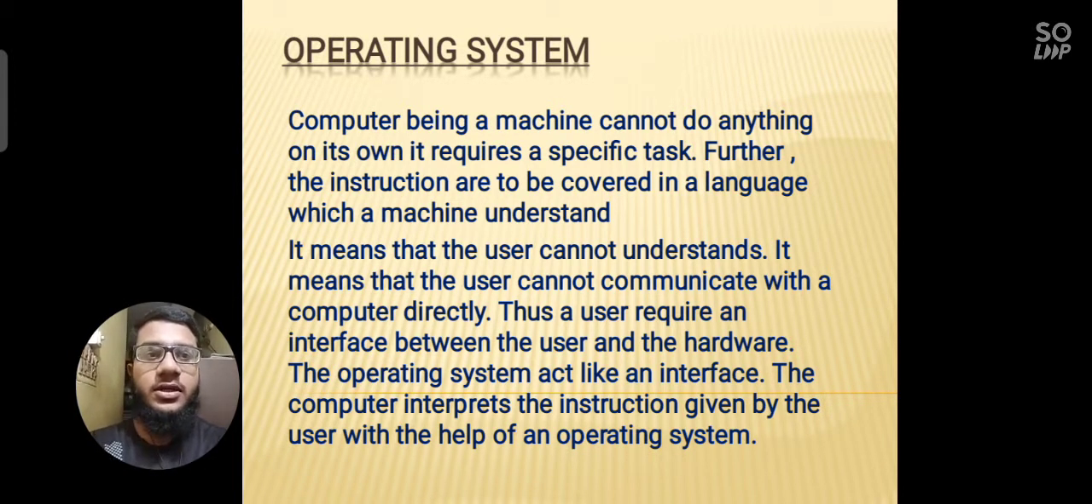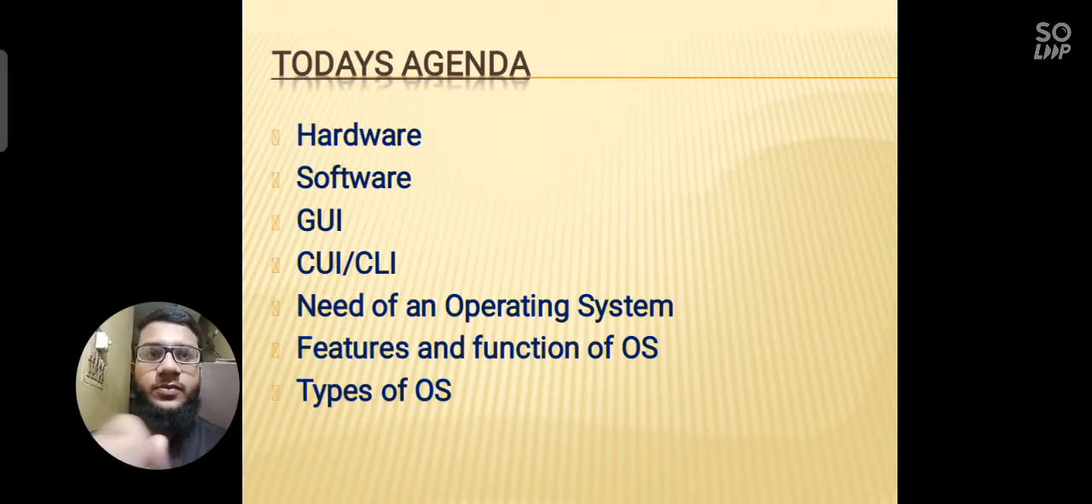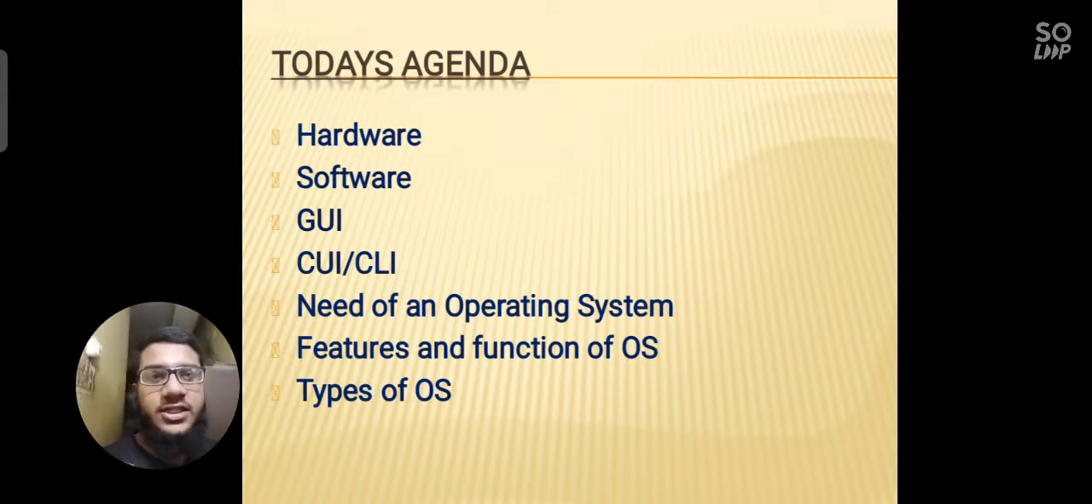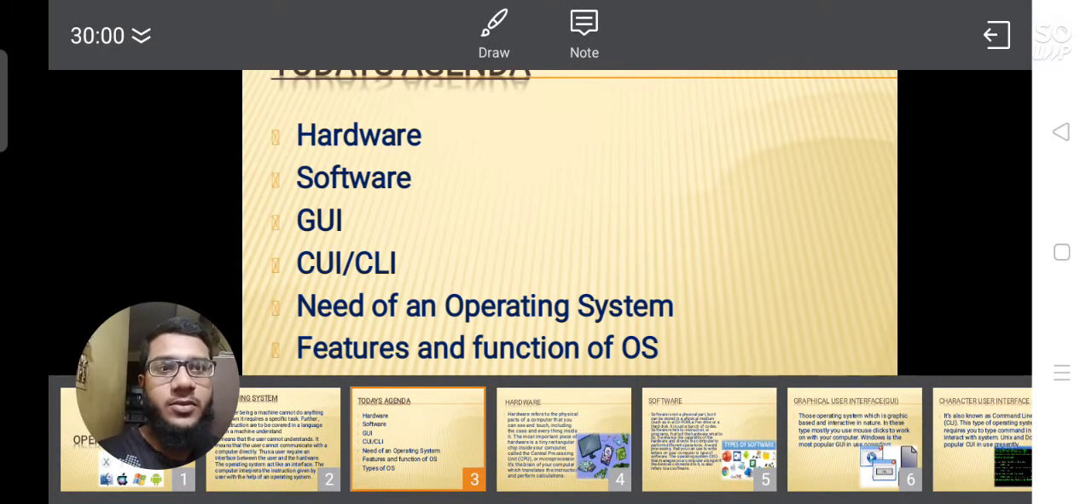So now let's move to the next slide, and today's agenda is: what is hardware, what is software, what are GUI, CLI, CUI, the need of an operating system, features and functions of an operating system, and types of operating system. So let's move into the agenda. Number one,